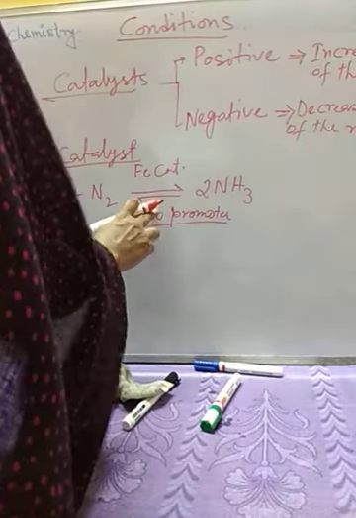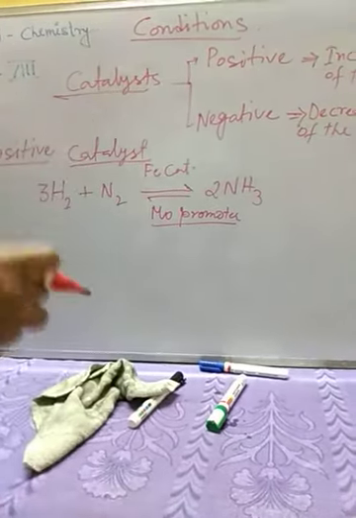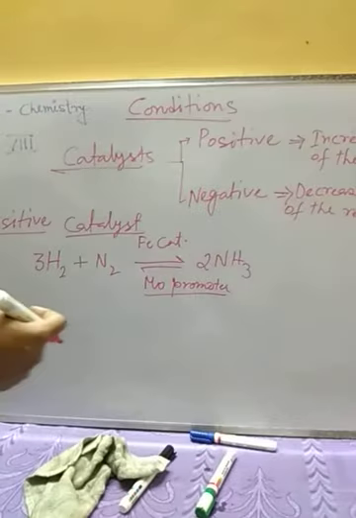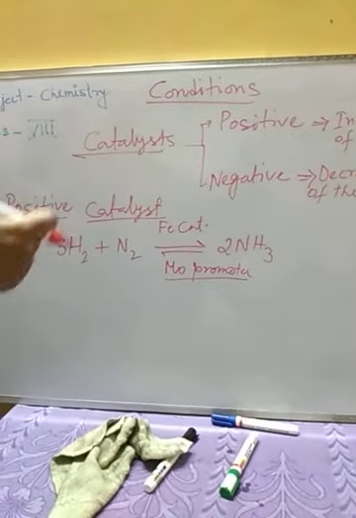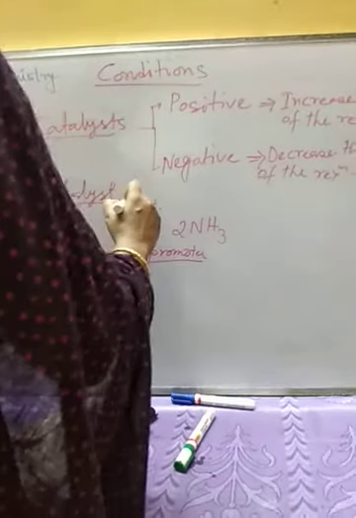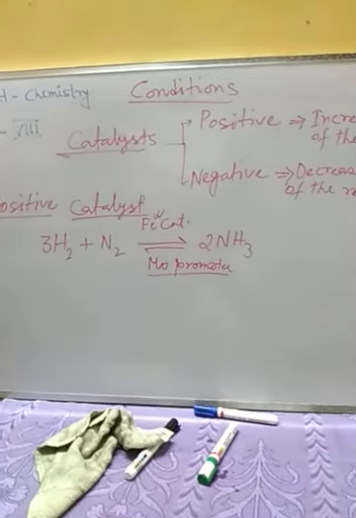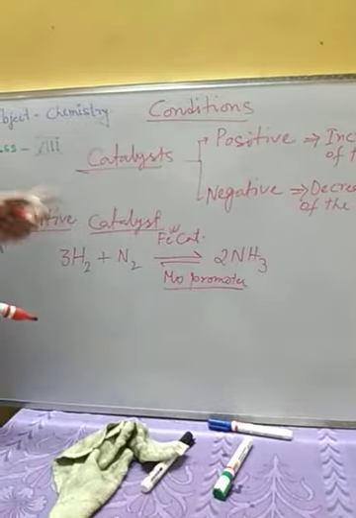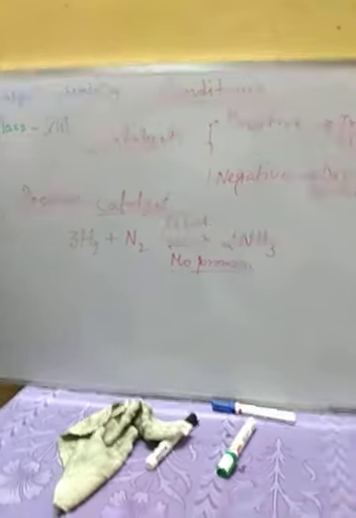So molybdenum is there only to help the catalyst. As iron catalyst is increasing the rate of the reaction here, it will act as positive catalyst for this reaction.